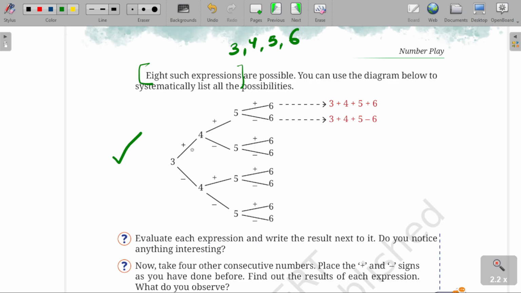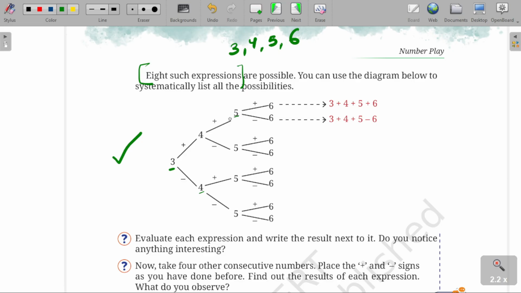What are they? See how to read it. Number 3, two ways, plus or minus. If going to plus, adding 4, the next consecutive number, it again has two chances, plus or minus. And here also, if we are going with negative, again the next number is, obviously this is fixed, 4, and 4 has two signs again, plus and minus. The next number is 5.